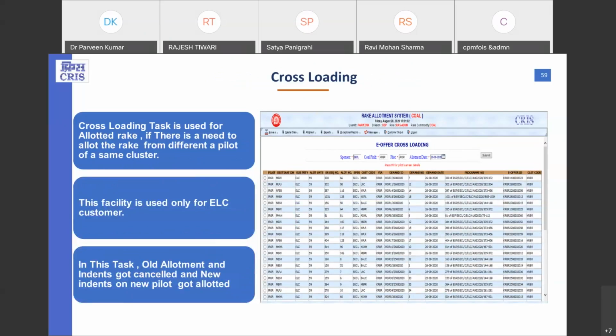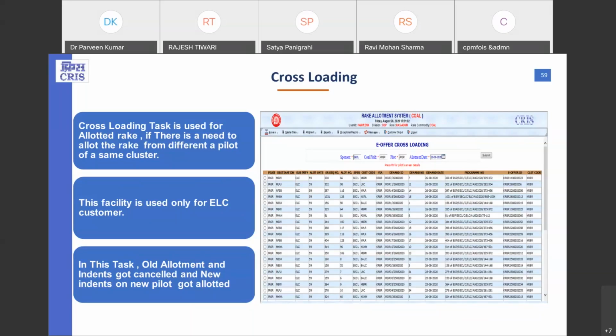Then this is a task of cross-loading, which is again related to allotment only. So in case of program traffic, and specifically for customers who have a facility of e-offer, since they have a facility of cluster, if due to some reasons they are not able to do the loading from a specific pilot, they can choose another pilot out of that cluster, and then they can try to generate another new allotment.